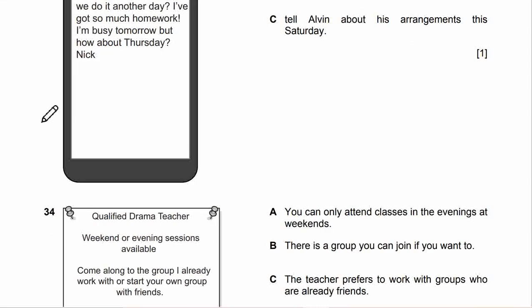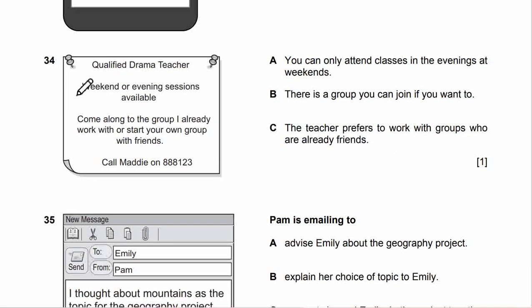Number 34. Qualified drama teacher, weekend or evening sessions available. Come along to the group I already work with, or start your own group with friends. Call Maddie on 888-123. Information is saying that, let's see the choices.